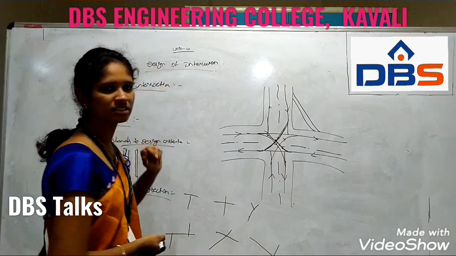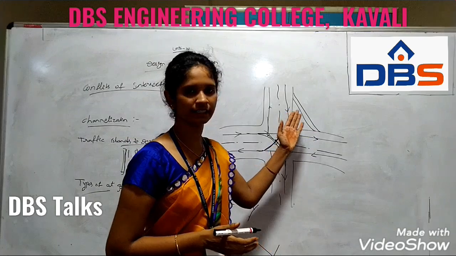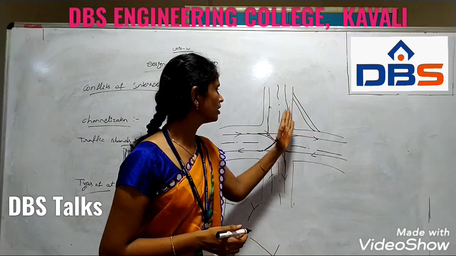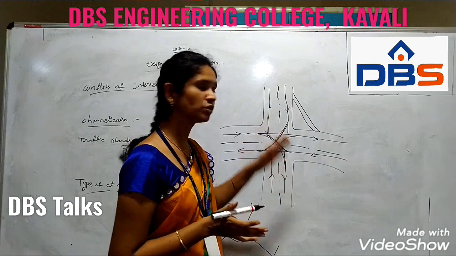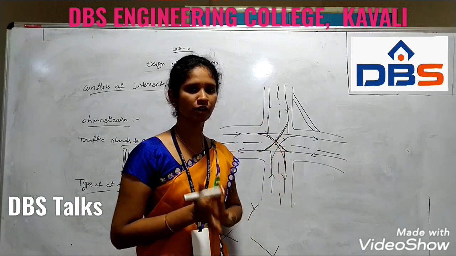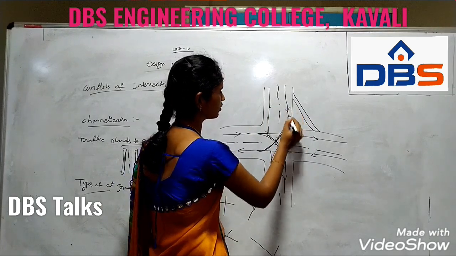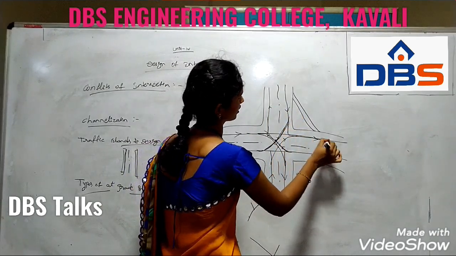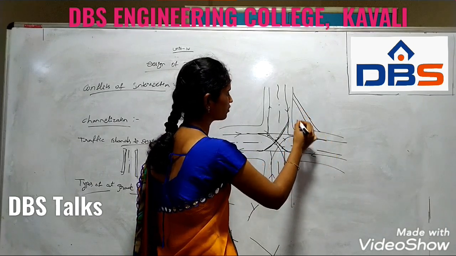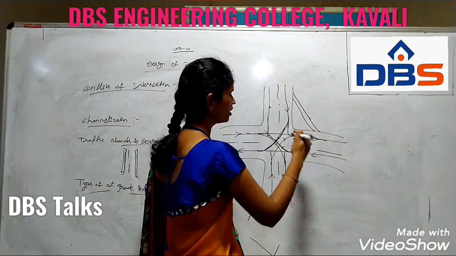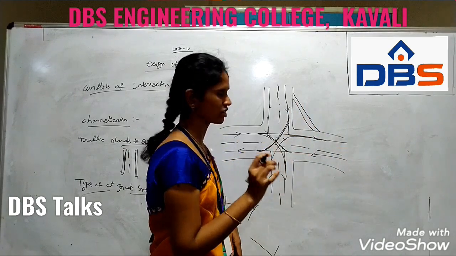And the channelization. Channelization is a place where we take an extra road to provide a way for the movement of traffic, which reduces the flow of traffic in the main roads. So this is the main road which will pass the vehicles in this direction. We provide an external way so that we can reduce the traffic flow in the main direction. So this extra road is called the channelization point.